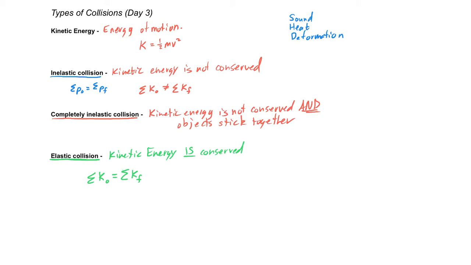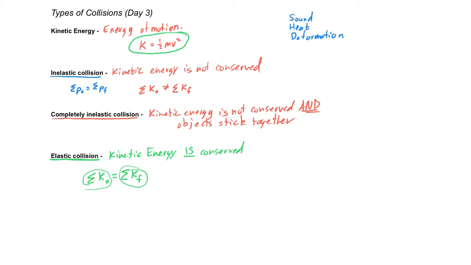And so we're going to check the sum of the kinetic energies before and the sum of the kinetic energies final. And we're going to calculate that kinetic energy by doing 1/2 mv squared. And you'll notice that it needs the same information as momentum. Momentum needs mass and velocity as well, but this is a different relationship between mass and velocity. These are both important quantities. Now, we're not going to dig into this too deep right now.